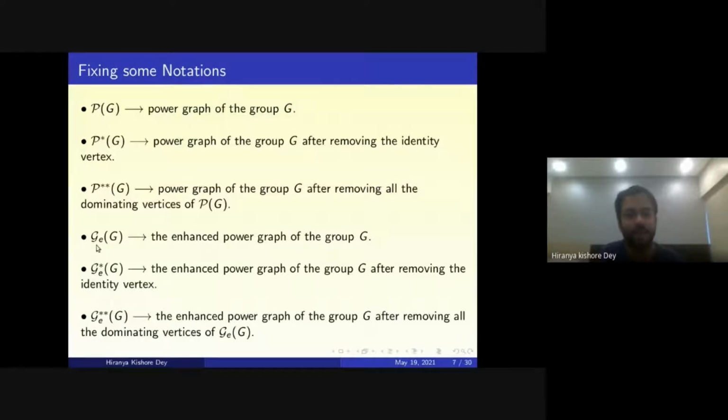Now similarly, we define G(G), the enhanced power graph of the group G, and G star(G), the enhanced power graph of the group G after removing the identity vertex, and G double star(G), the enhanced power graph after removing all the dominating vertices of G(G).